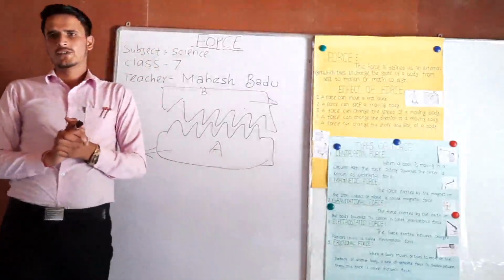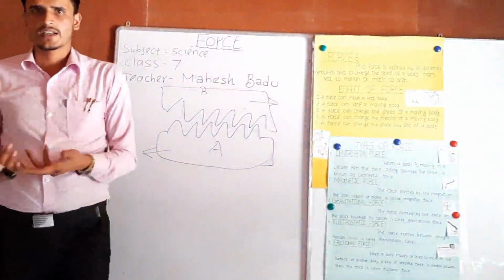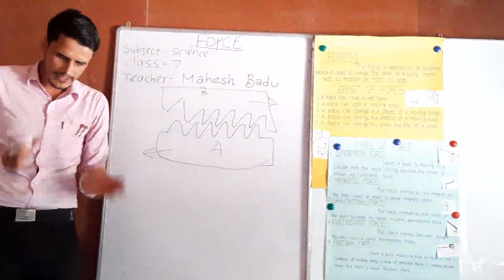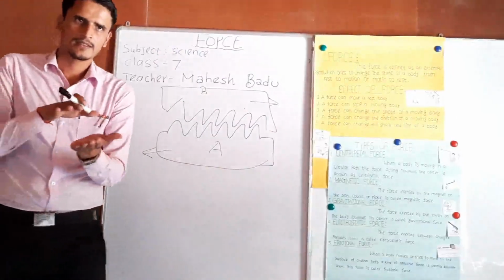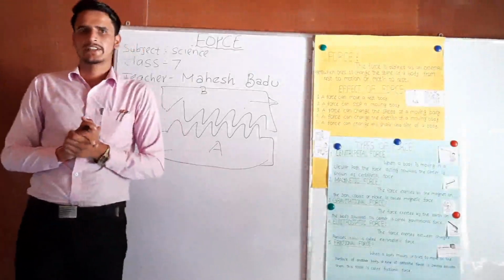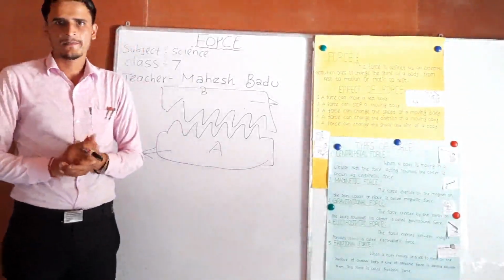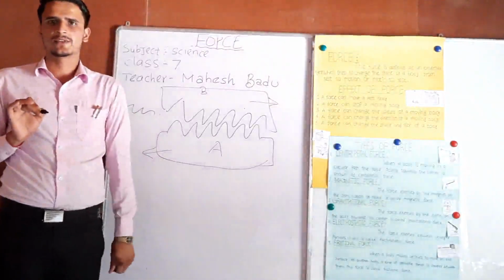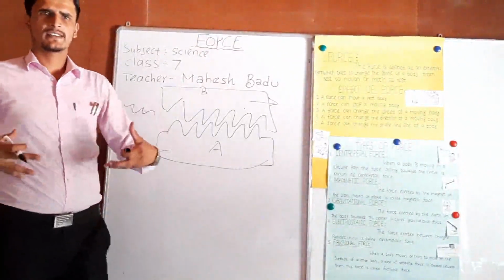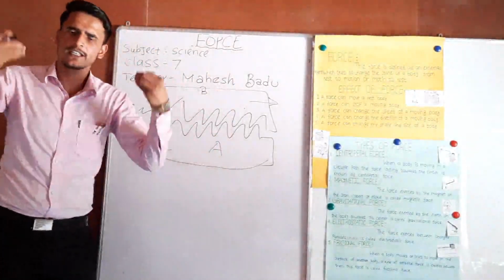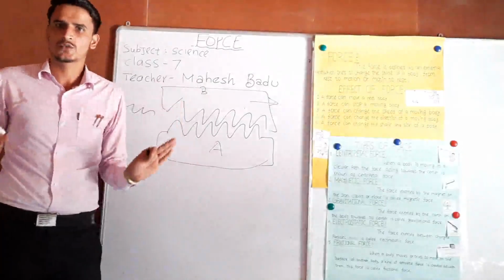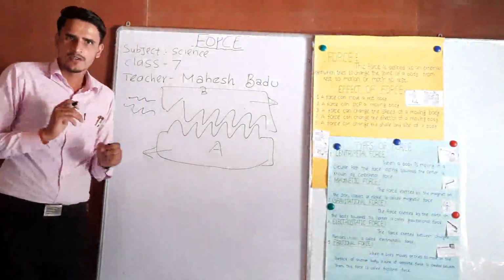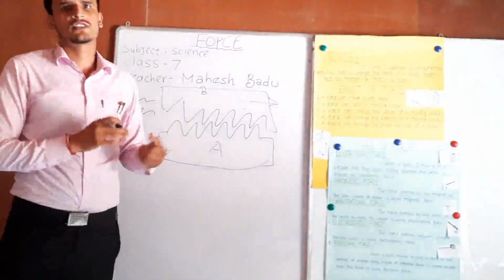Due to frictional force, we can walk. Here, between the floor and our legs, frictional force is created, due to which we can walk. Again, we can write on a whiteboard or on a copy due to frictional force. If the bodies are 100% smooth, that means if frictional force is not created between the two surfaces, we cannot write on board, we cannot walk and do other things.